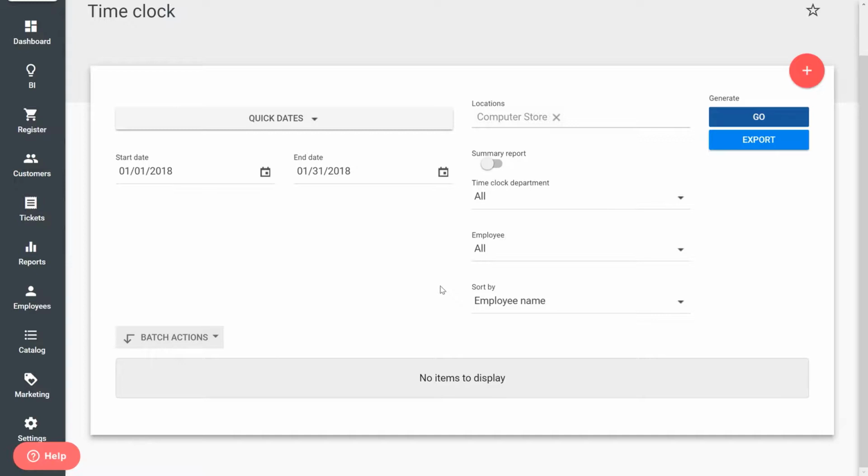First, you will see the usual report filters including date, location, but you can also select Time Clock Department, and you can filter by certain employees. Once you have chosen your filters, click Go.